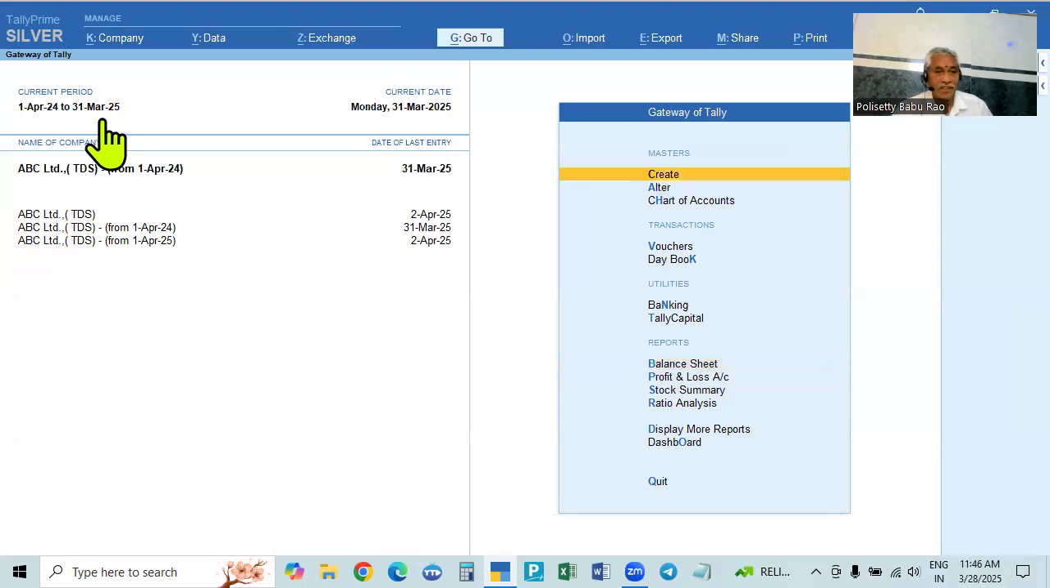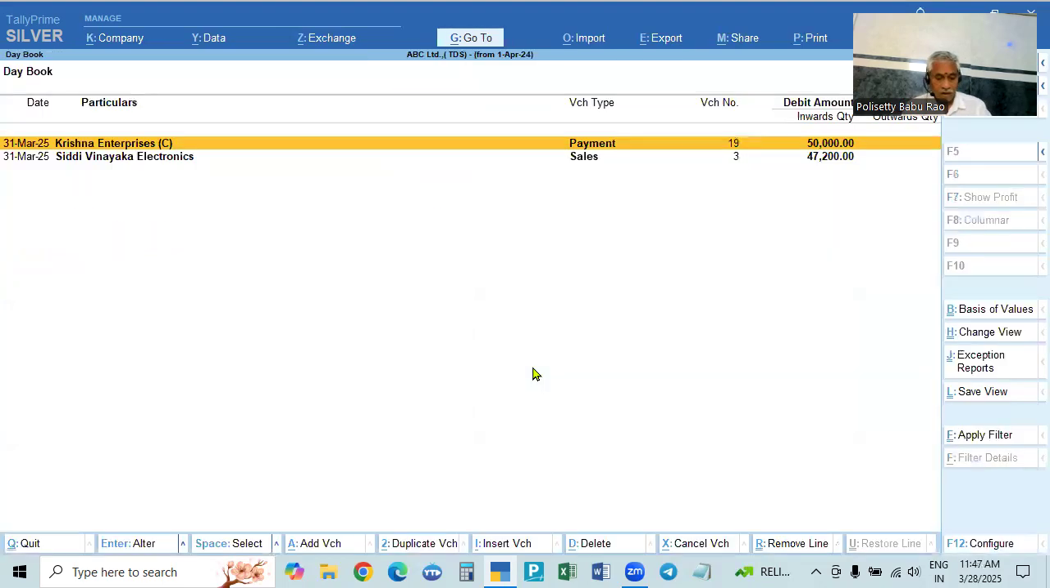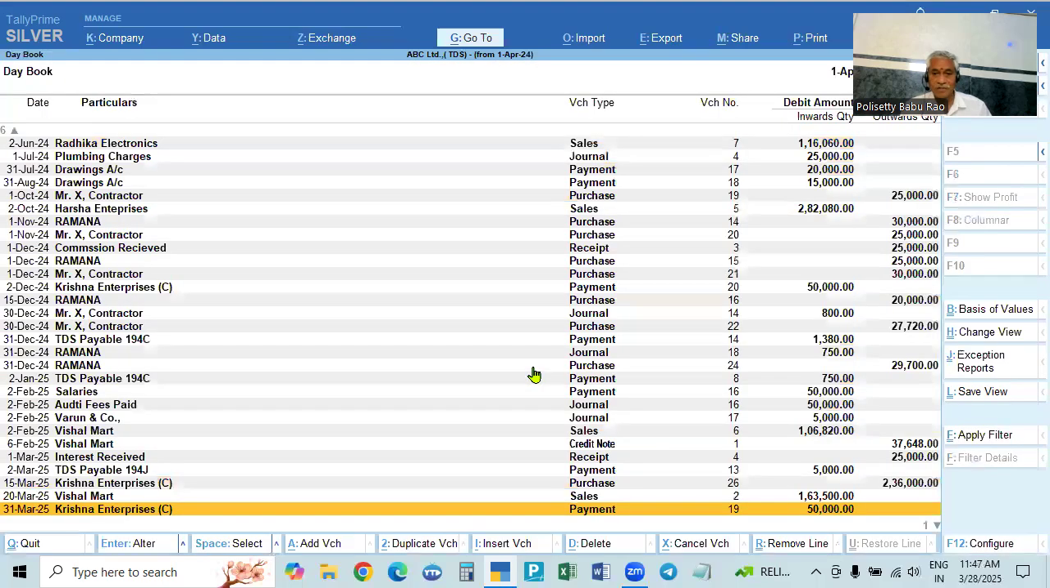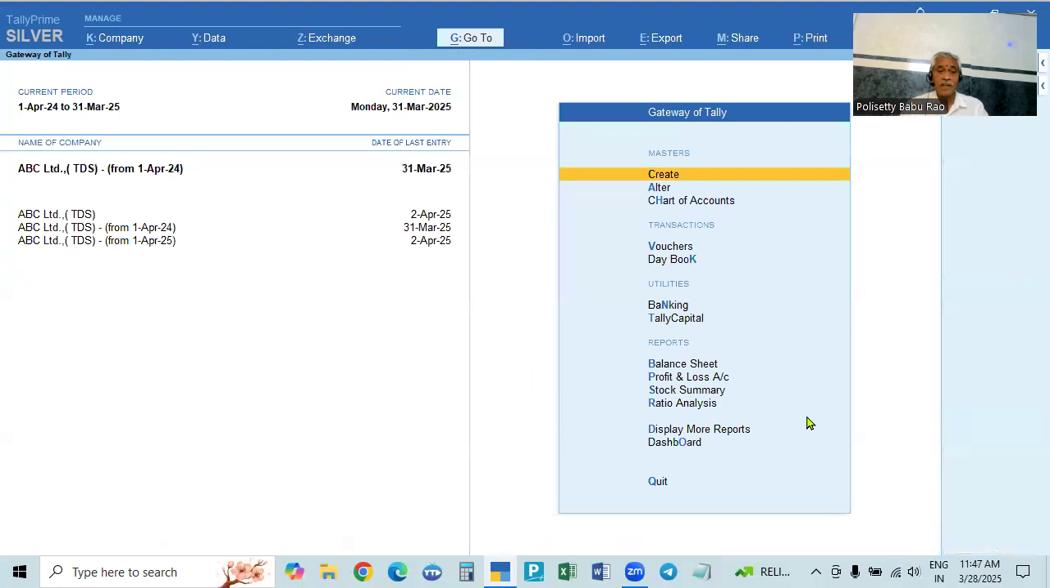So they will select this company, that's this financial year, and this is the financial year. So they will select this. So this is the last year. If you go to day book, all the transactions of last year will be shown. So what they do is, they will select this one, and this will be deleted.